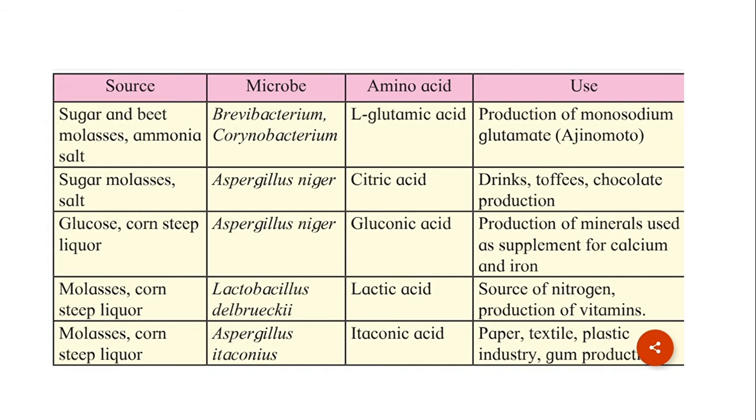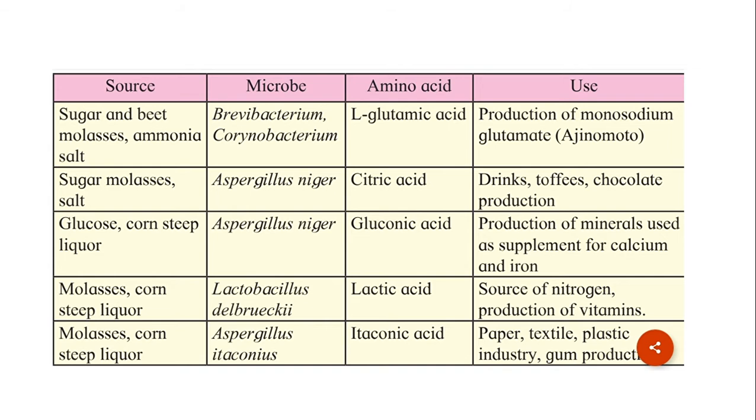The microbes being used are Brevibacterium and Corynebacterium. Amino acid formed is L-glutamic acid, and use of this particular amino acid is production of monosodium glutamate, that is Ajinomoto, which is used for preparing various Chinese dishes, you all know.